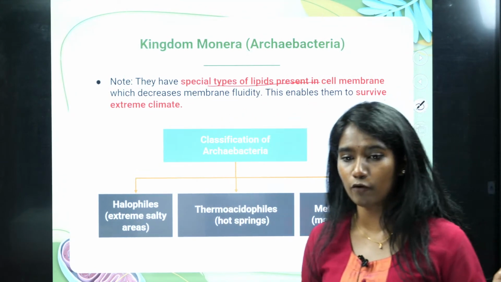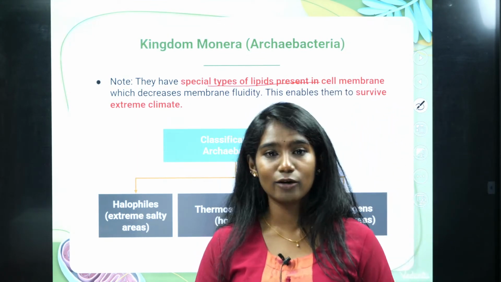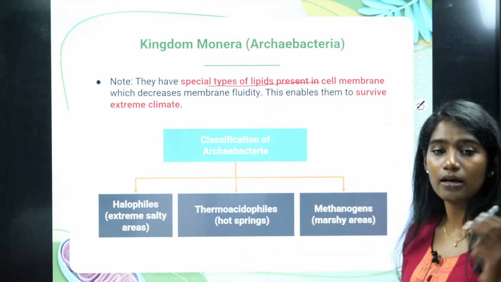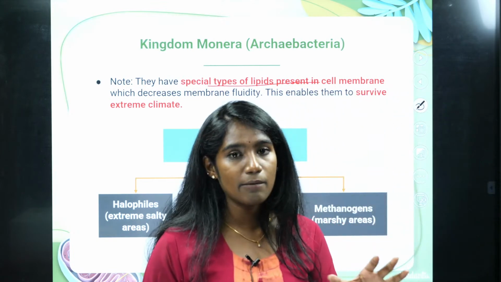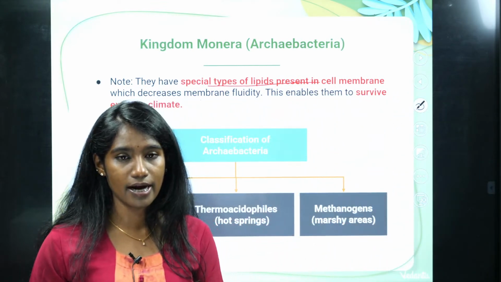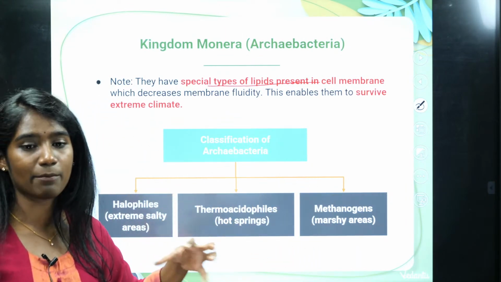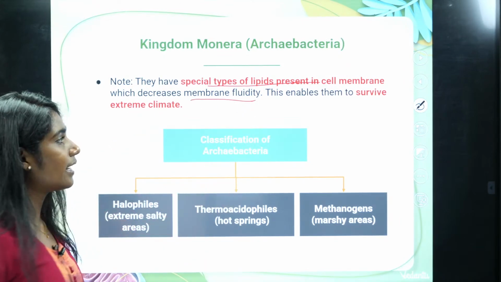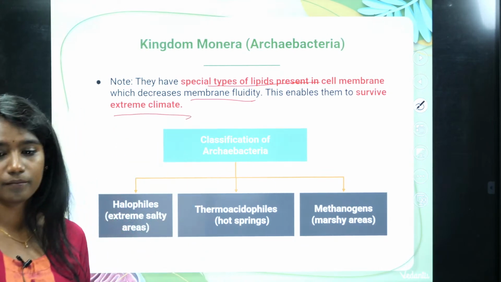See, that is about the cell wall. Here it can resist high temperature, and they don't have any peptidoglycan. And what about the cell membrane? What is your cell membrane made up of? The cell membrane is made up of lipid and protein, right? Now in archaebacteria, the cell membrane has a special type of lipid which decreases the membrane fluidity, and this enables them to survive extreme climate.